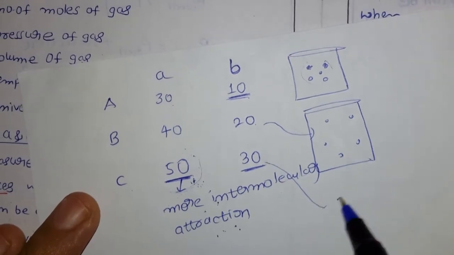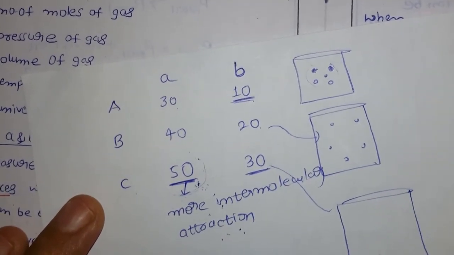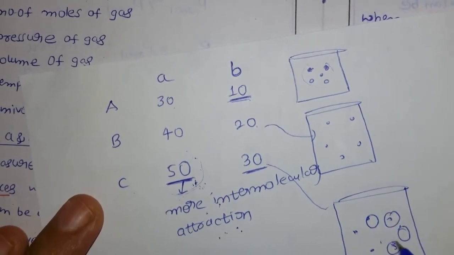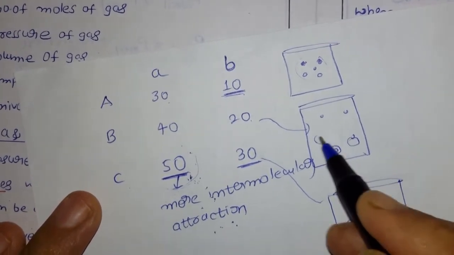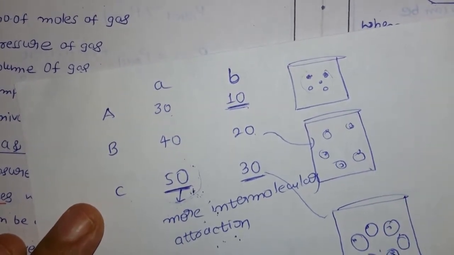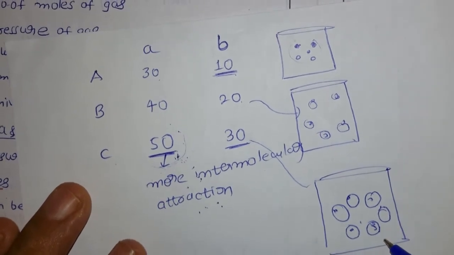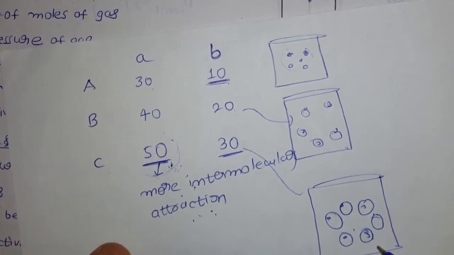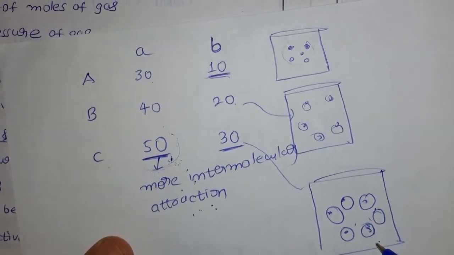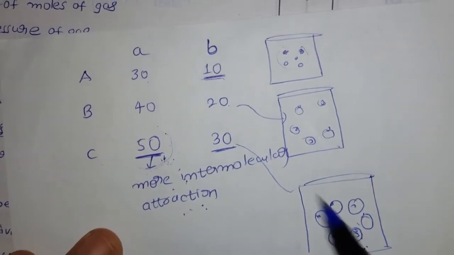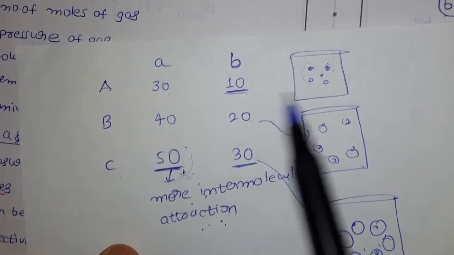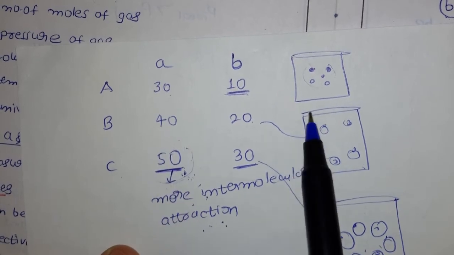In case of 30, if you see, they are going to occupy this much of space. Once the volume increases, the size also becomes more. So once the size or the effective volume is more, it's difficult to compress the gas. If the b value is more, it is difficult to compress the gas. For easy liquefaction of gas, one gas has to convert into liquid.